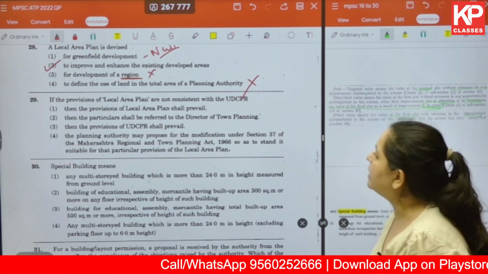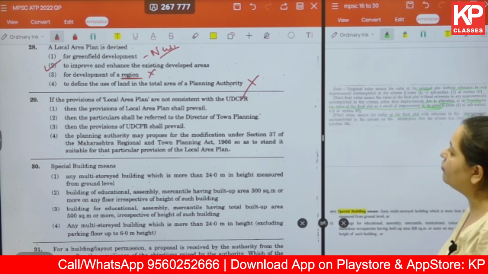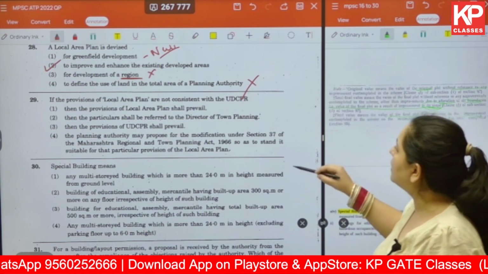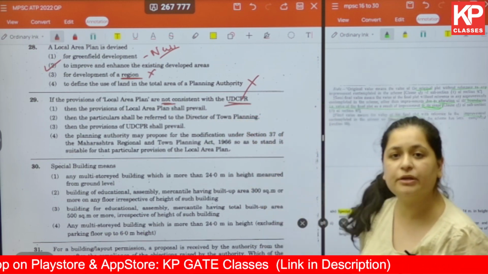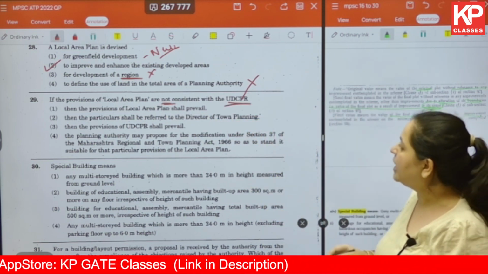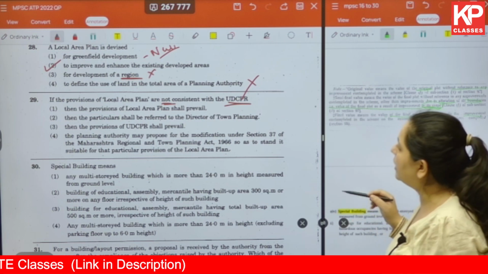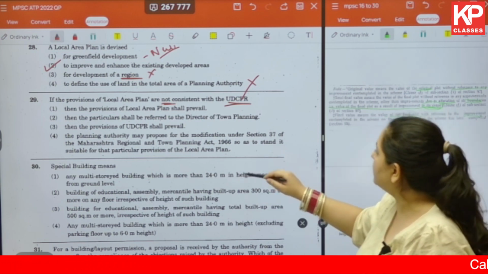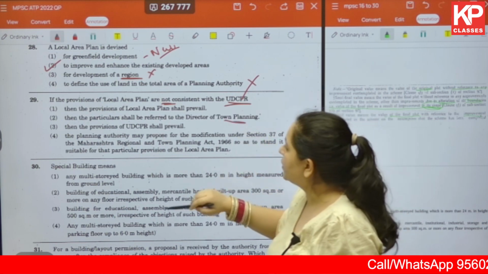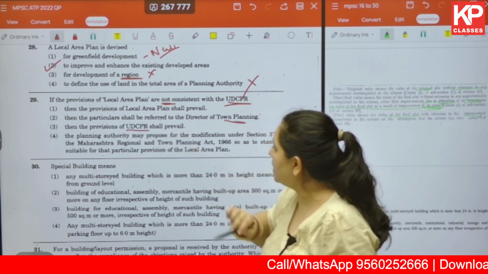Okay. The next one: if the provisions of local area plan are not consistent with UDCPR, in that particular case, what happens? A, the provisions of local area plan shall prevail. Then, the matter shall be referred to the director of town planning. Or, the provisions of UDCPR shall prevail.